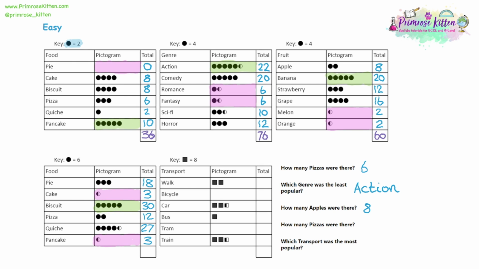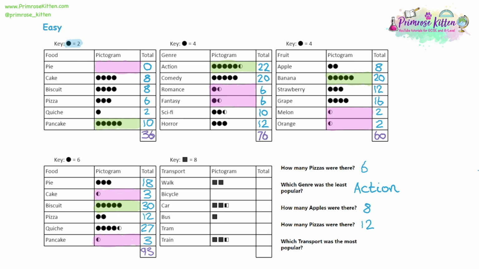Let's add all that up for our final total. 18 plus 3 plus 30 plus 12 plus 27 plus 3. So that means that 93 people are represented in the diagram. And now let's take a look at the question. The question is how many pizzas were there? So we can see we have 12 written on the same row as pizza, so we're going to write 12. So again, once you've analysed the pictogram, it's then very easy to get the answers out of it.